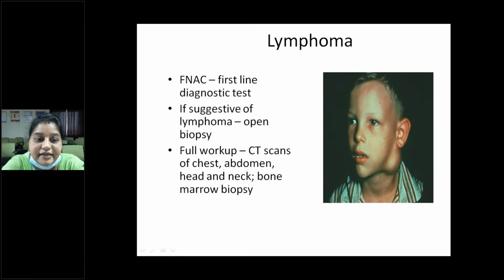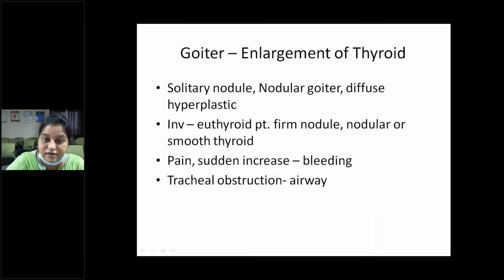As I said earlier, FNAC is the first line diagnostic test. If suggestive of lymphoma, then we'll go for the open biopsy. We also have to do further workup, that is a CT scan of the chest and abdomen, because it can involve any lymph nodes, not only the cervical. CT scans of the chest to rule out mediastinal lymph node involvement, abdomen, head and neck, bone. Ultimately, bone marrow biopsy also can be done to confirm the diagnosis.